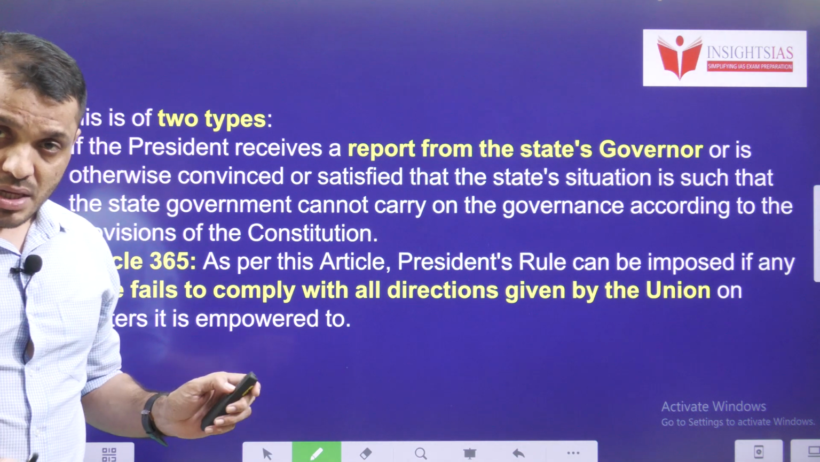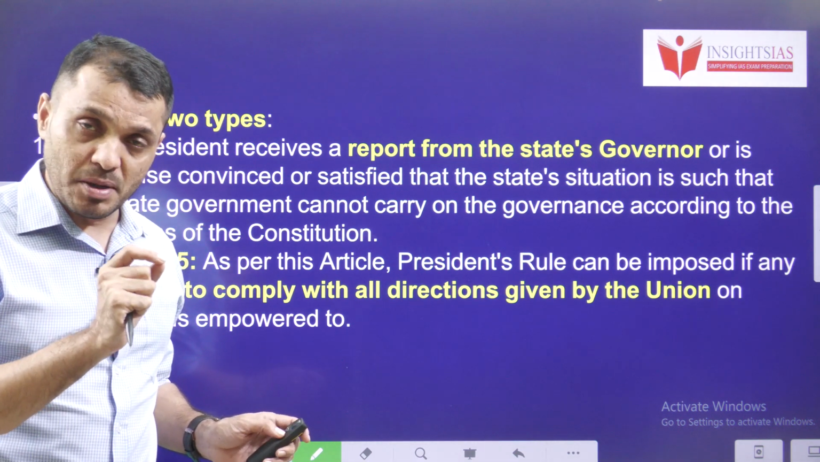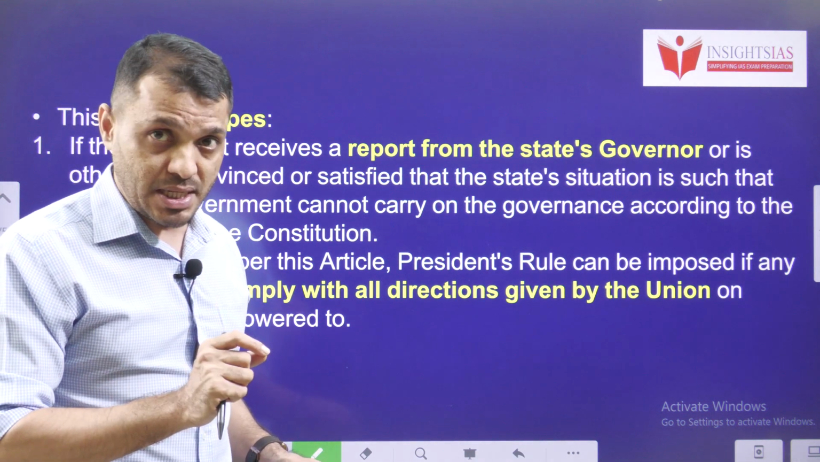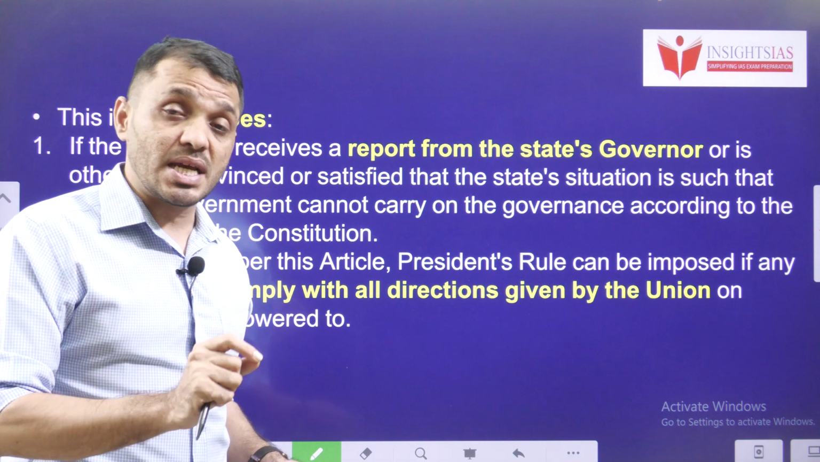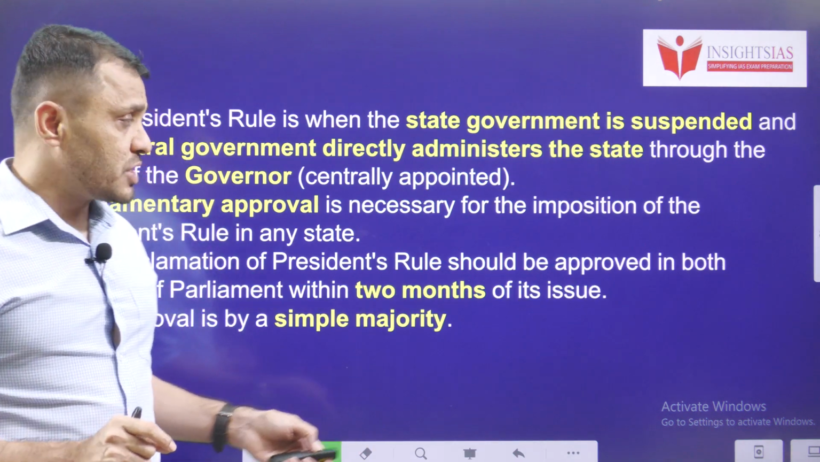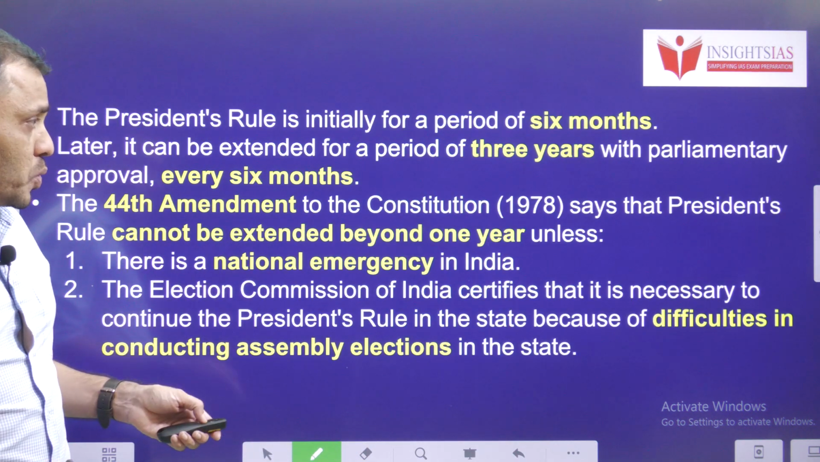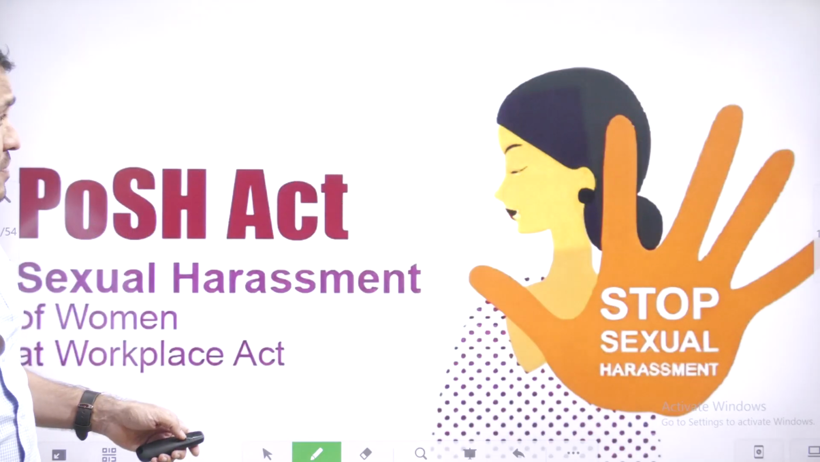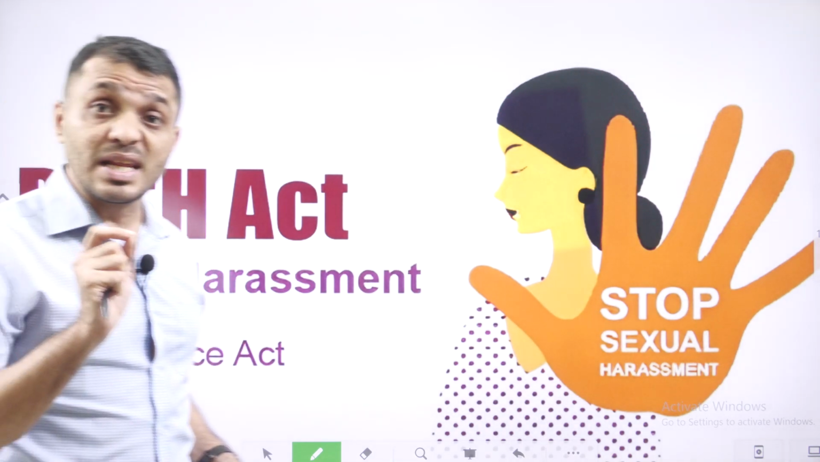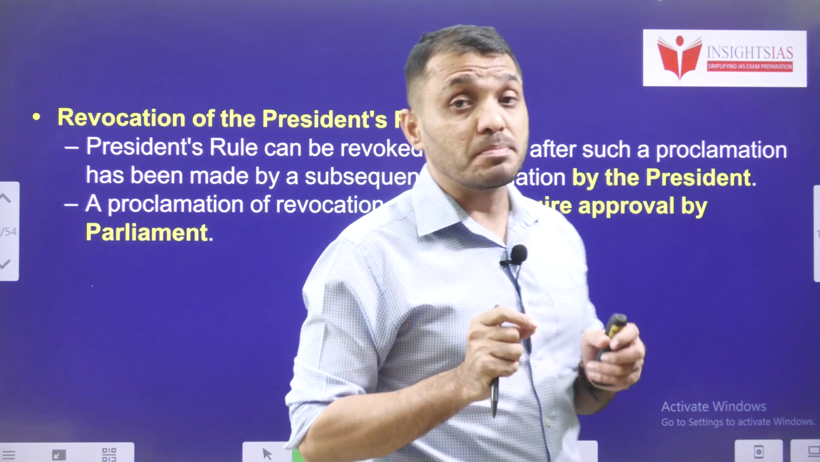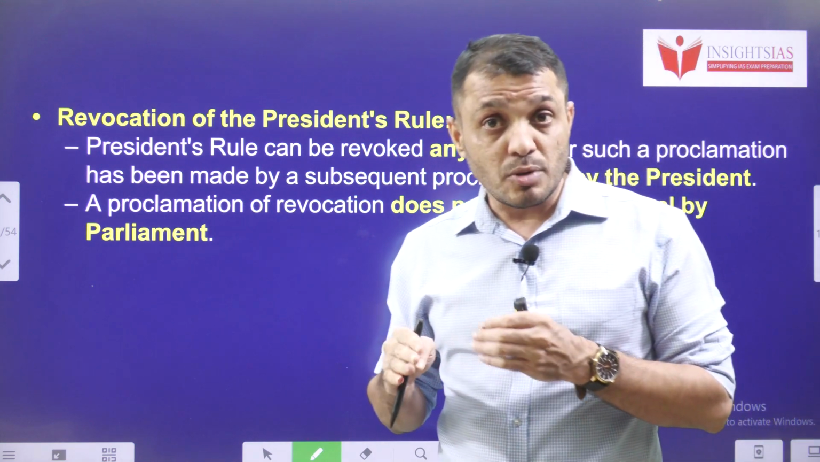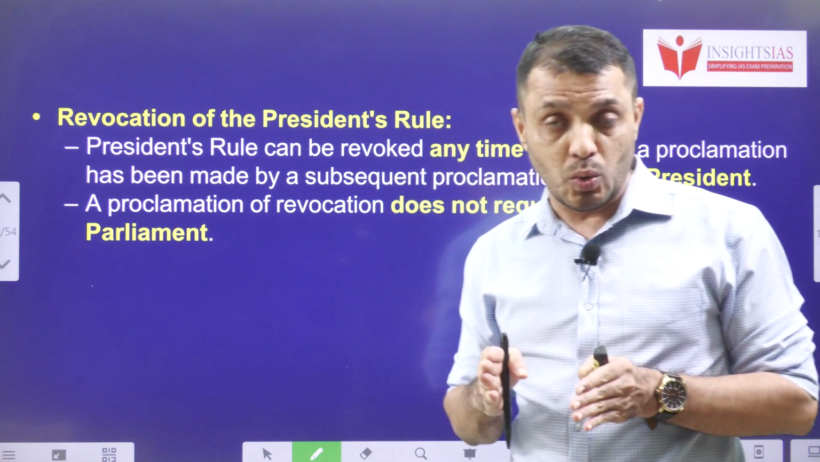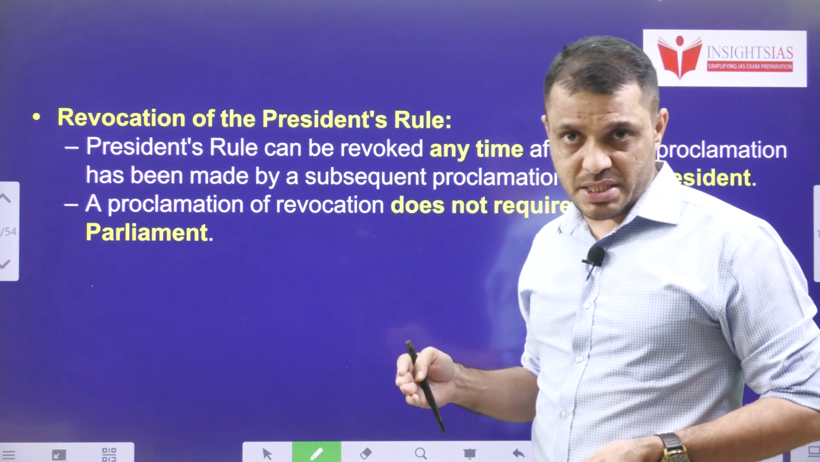During the President rule, the state legislative functions will be performed by Parliament and the executive functions will be performed by the President. In this process, the President may take the help of the Governor or Chief Secretary. This is about the President rule. And we discussed all these things. One more thing, for the removal of the President rule, Parliament promulgation is not required. So a Parliament resolution is not required. The President can revoke the President rule on the recommendation of the Council of Ministers.